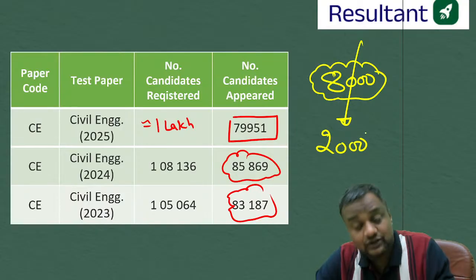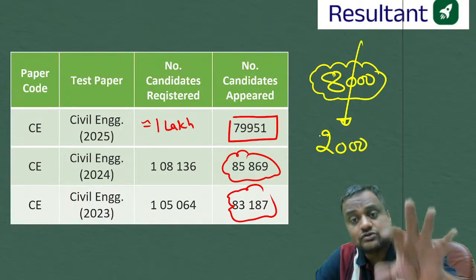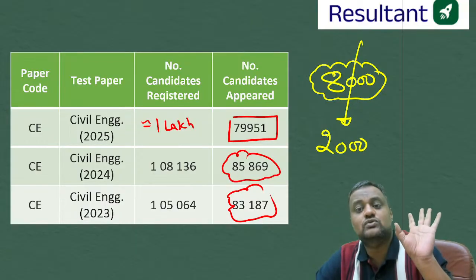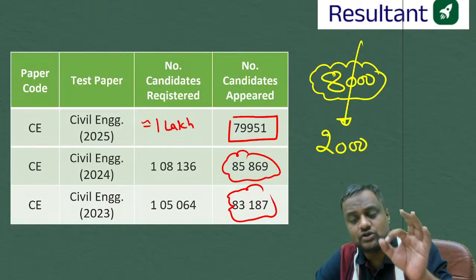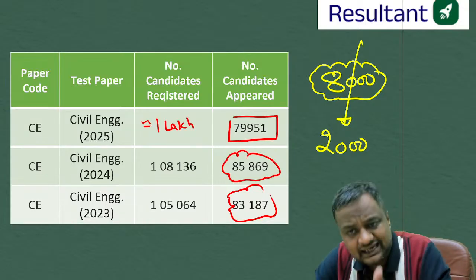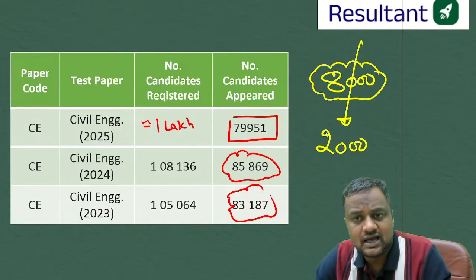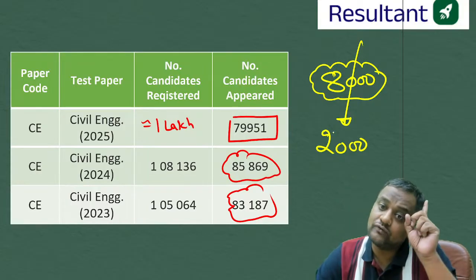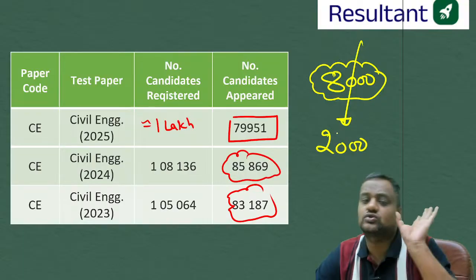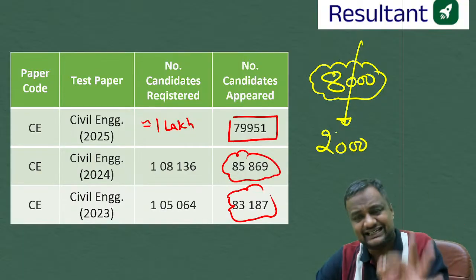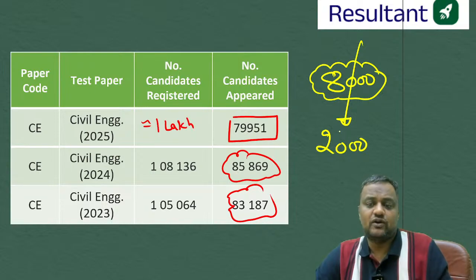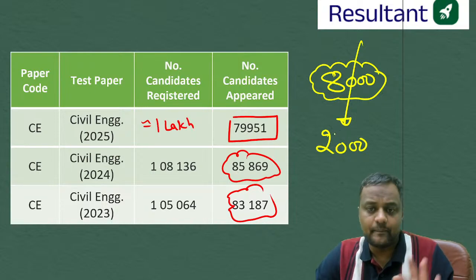I am again telling you, of these 80,000 students who are appearing in the examination, only 10%, 8,000, are the real candidates who complete their syllabus and are ready to fight on exam day. And out of those 8,000 students, only 2,000 will get some decent option in their career, maybe a PSU, or an MTech from IITs, IISc and the top colleges.